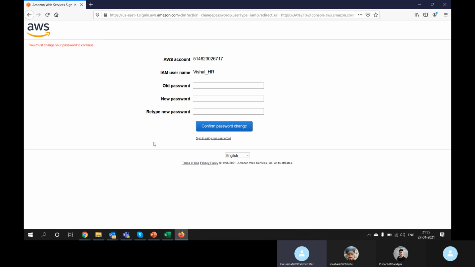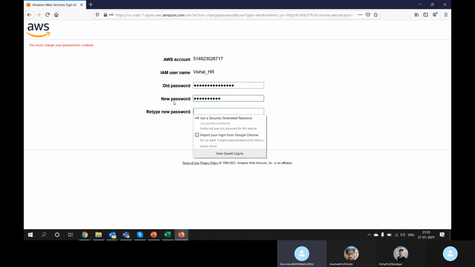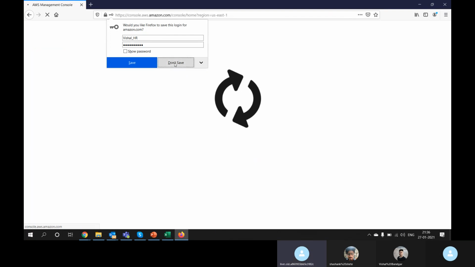So now, as you can see, the account number has populated. This is my account number. This is the user ID. What is the old password? So let's paste the old password, and it is asking me to change the password for this user, as we have checked that if the user logs in the first time, we ask them to change the password.